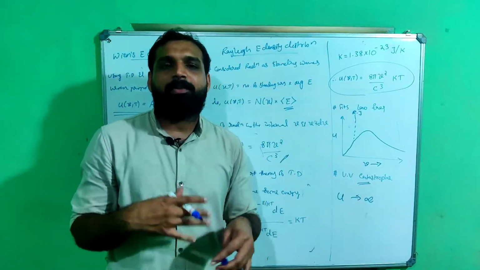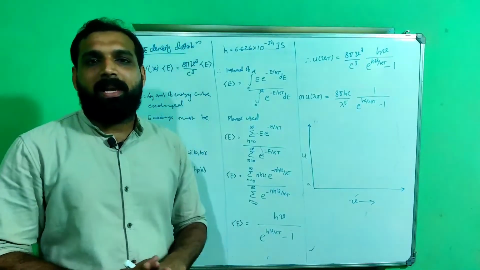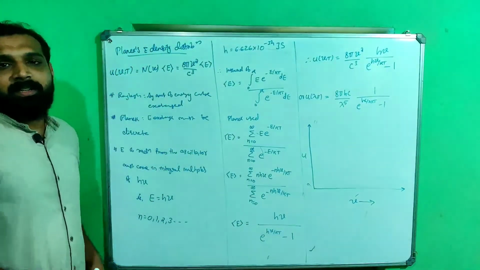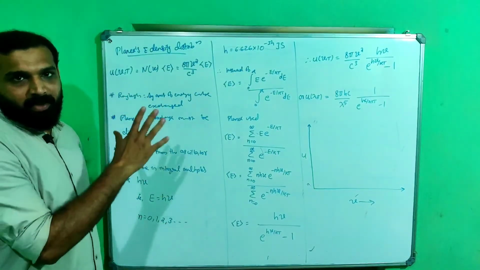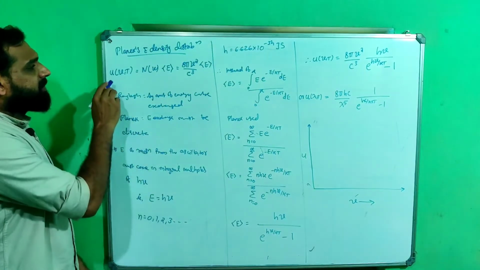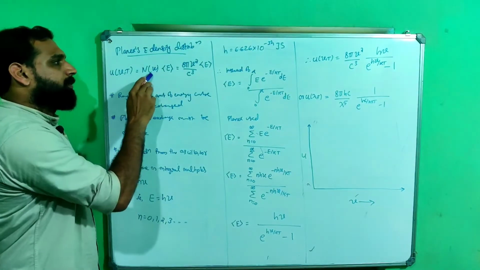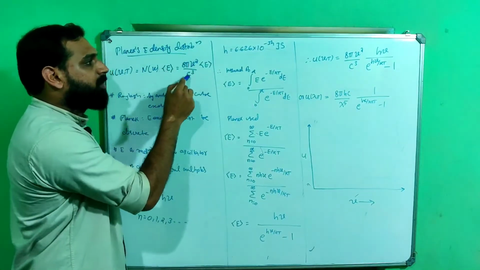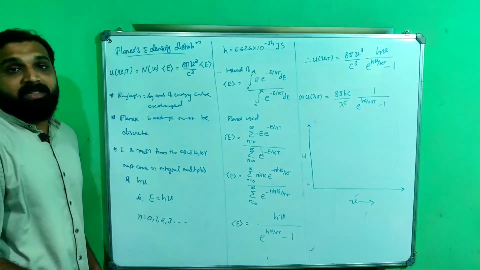Now we have to discuss Planck's radiation formula, Planck's energy density distribution. So here is how he formulated the problem. The energy density formula is the same. That is, energy density is equal to N of nu into average energy, and that N of nu, the number of standing waves in the interval nu and nu plus d nu, is the same 8 pi nu square by c cube. But the calculation of average energy is different.